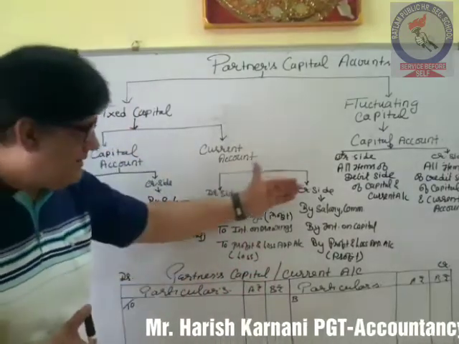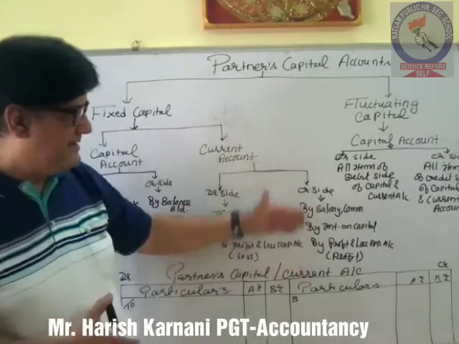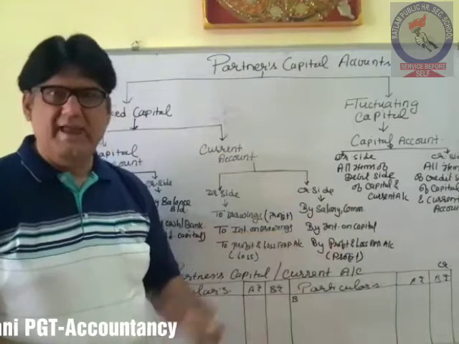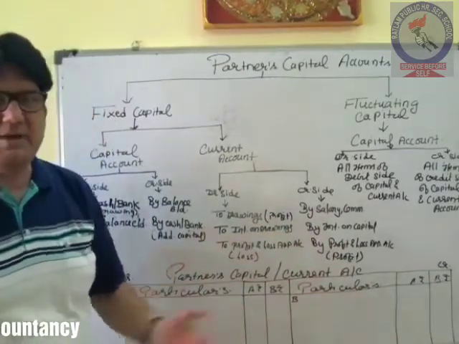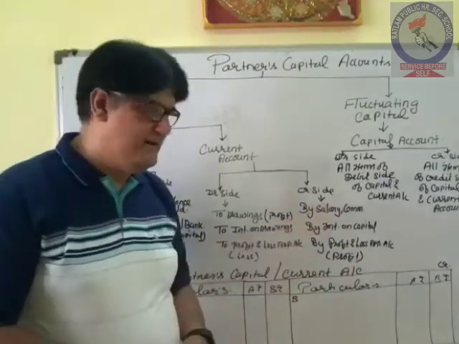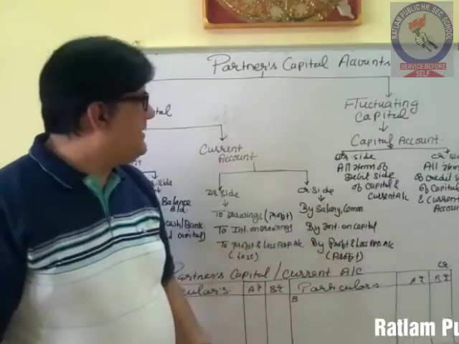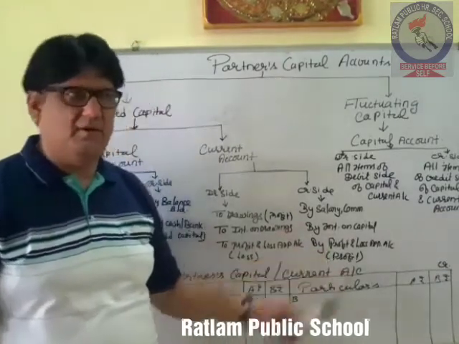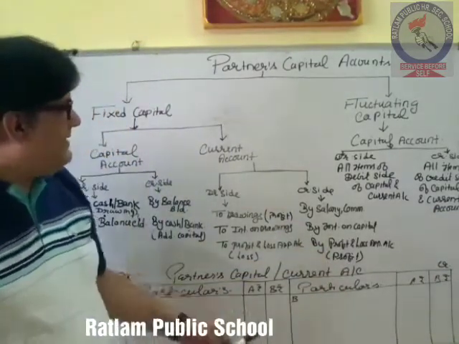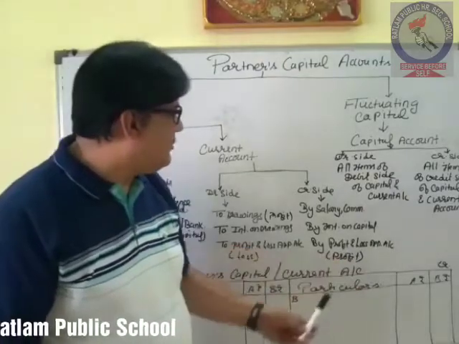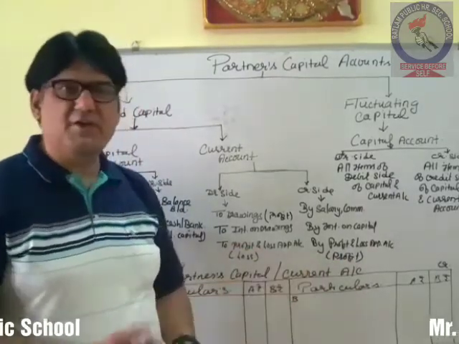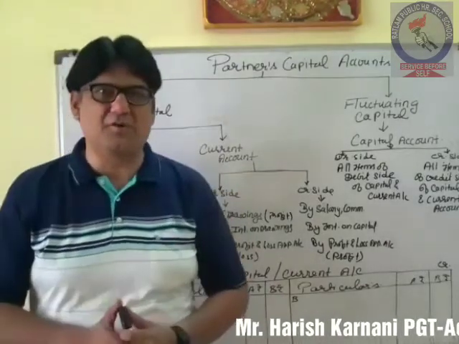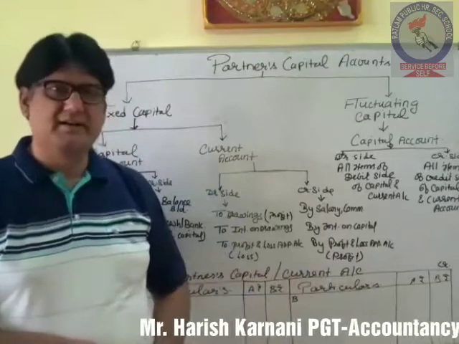So all credit side, that is by salary, by commission, any salary paid to partner, any commission paid to partner will be credited. Interest on capital, if we are providing any interest on capital to the partner, that will also be credited. Then by profit and loss appropriation account, the share of profit which we have got from the profit and loss appropriation account will also be credited.